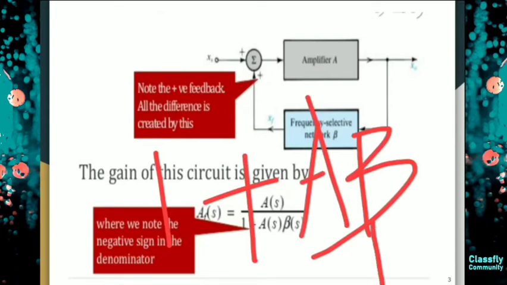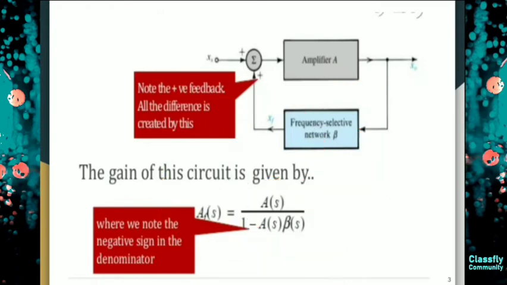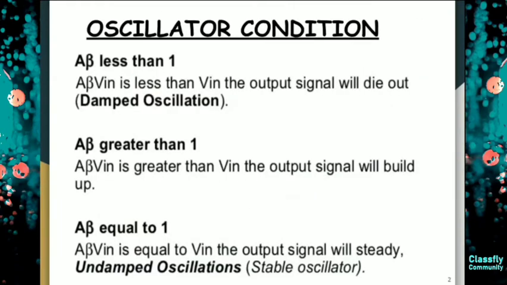So you understood what A beta is? This A beta is your loop gain. Now let's move on to the conditions and see. I have also written a note here: for positive feedback, all the difference is created by this. That means if we provide positive feedback, where we know that the negative sign in the denominator states that it is positive feedback. So let's move on to the oscillator condition.